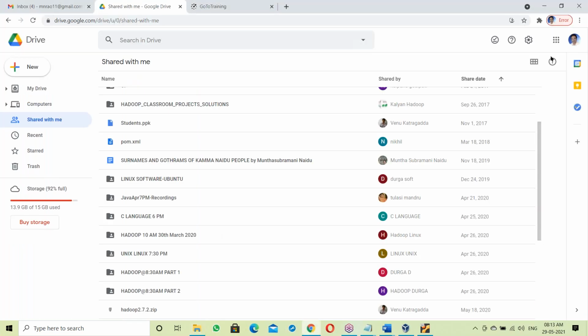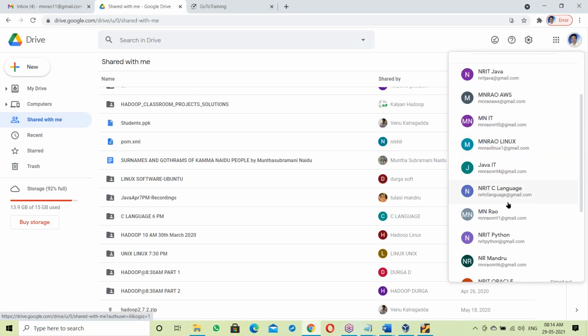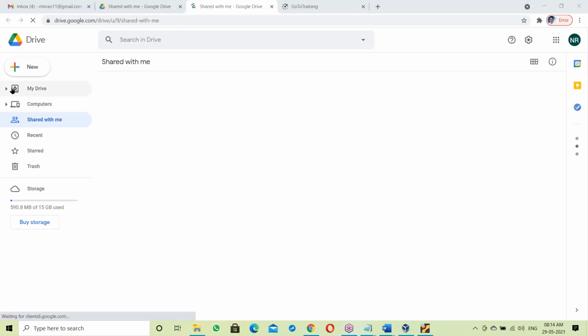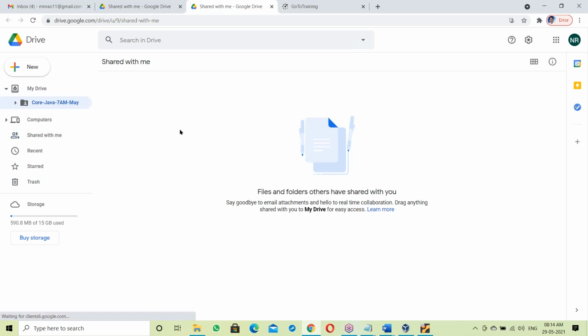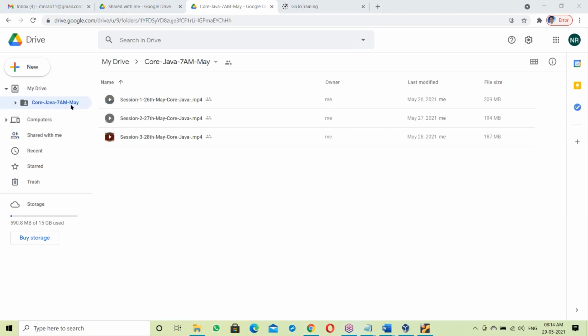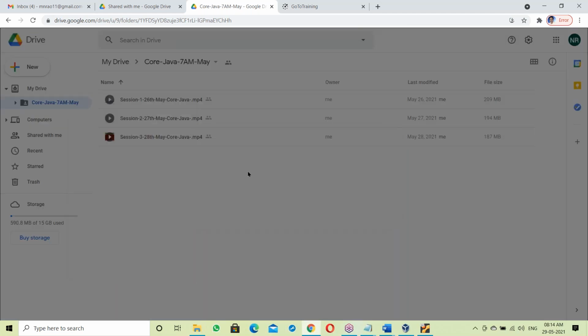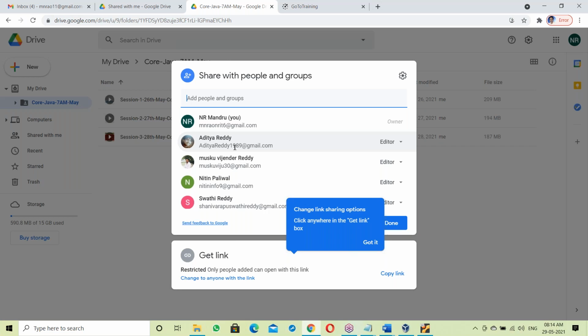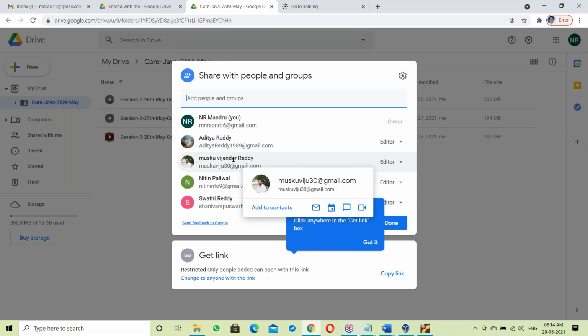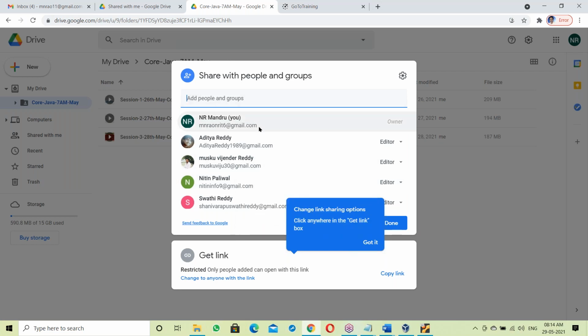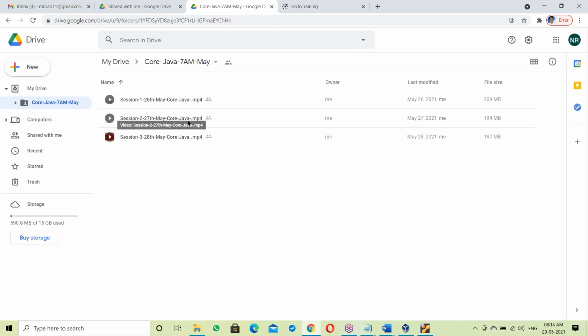Next, one more thing: a drive is also created for your batch, a separate drive. This is the 7 a.m. drive. This drive is already shared with many guys, Aditya, Vijayendra Reddy, Nitin, Swati Reddy, and others. I think around 78 members already have this drive shared.